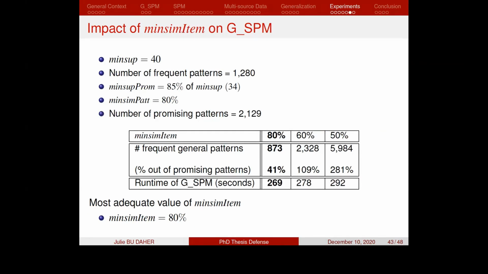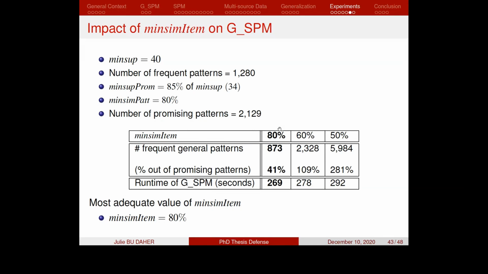Now we study the impact of the minimum item similarity parameter on the GSPM algorithm, where for this experiment, we fix the minimum support promising value to 85% of the minimum support. And as the number of promising patterns depends on the minimum support promising parameter, then in this experiment, it is always fixed, and it is 2,129 patterns. We study the impact of decreasing percentages of minimum item similarity from 80% to 50%. We study its impact on the number of frequent general patterns and the runtime of the algorithm.